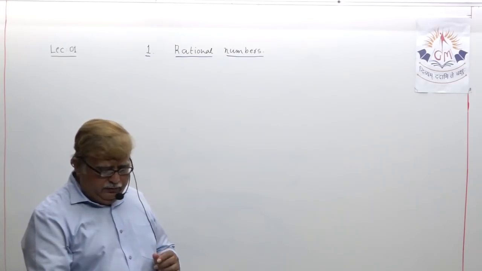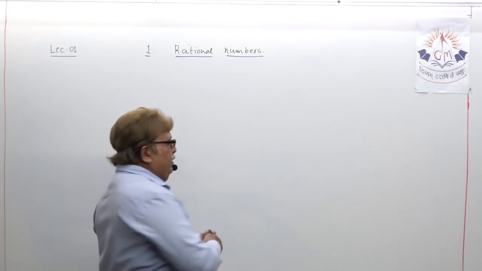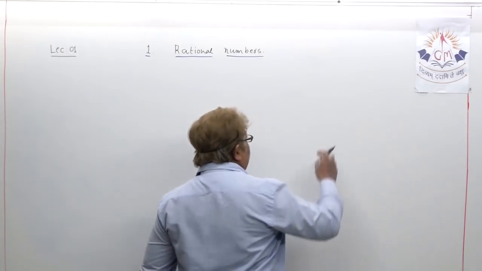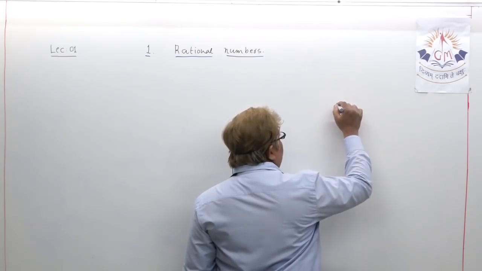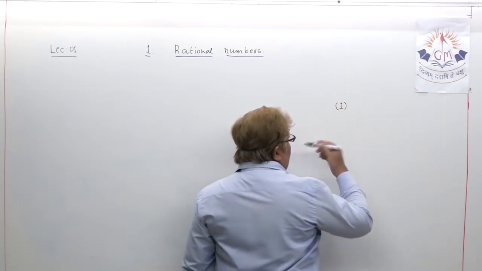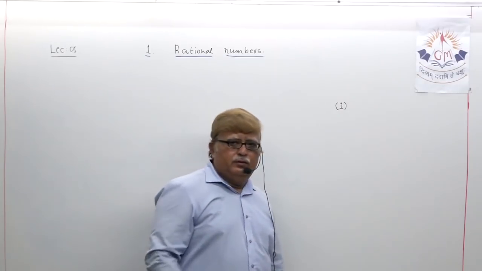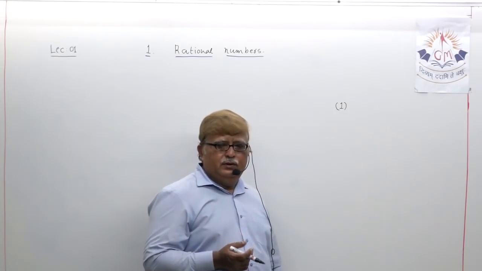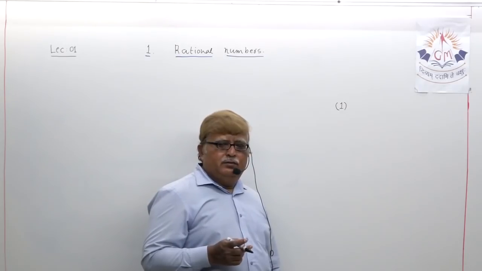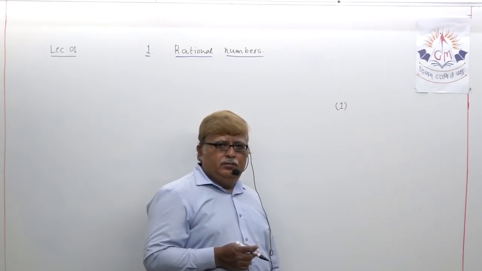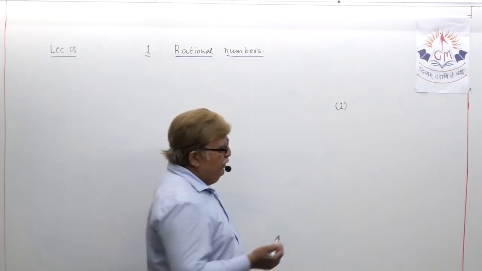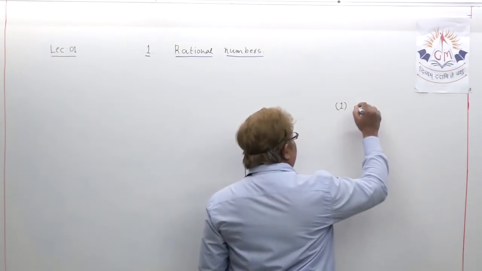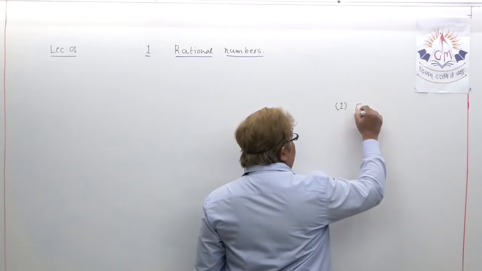Just try to understand. If we divide it into 5 parts, the first part is examples related to addition, subtraction, multiplication and division of rational number. I am just writing that.